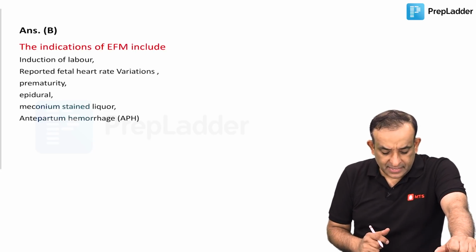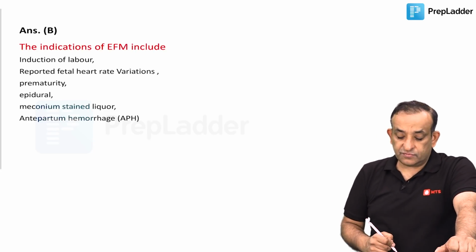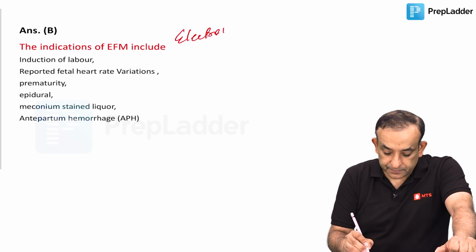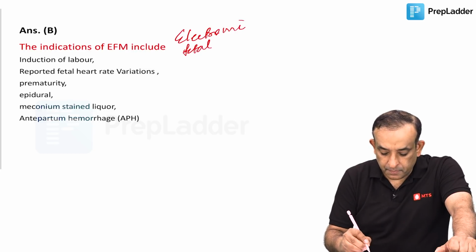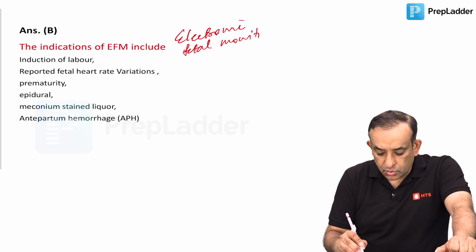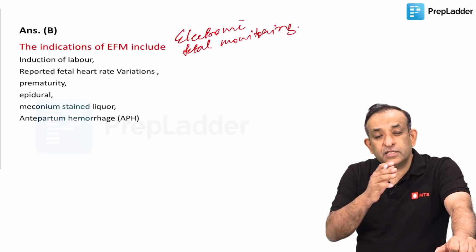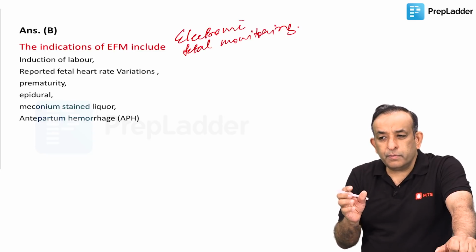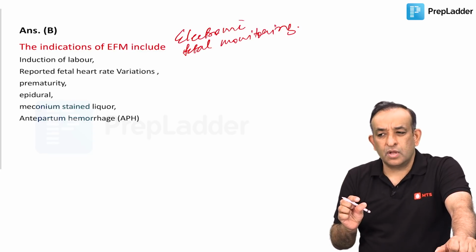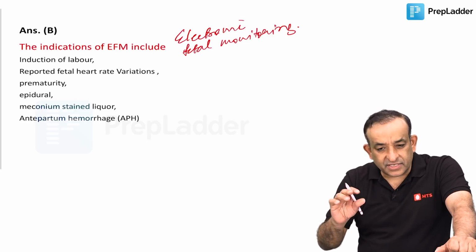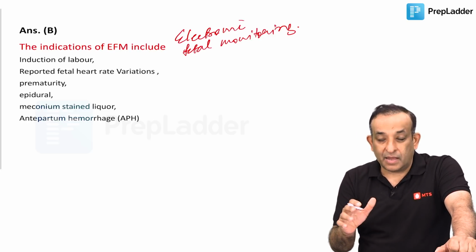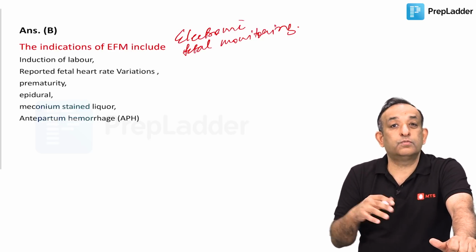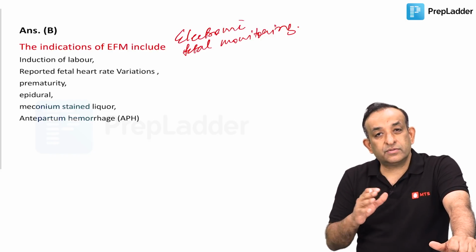In addition to that, I wanted to tell you the indications for electronic fetal monitoring. EFM is electronic fetal monitoring. We will not do continuous electronic fetal monitoring for all the deliveries, because doing that, you will be picking up very, very small variations also. Sometimes a bad connection in the apparatus can also give you a wrong reading. I'm not saying that always happens, but very small variations will get you very worried, and you may do more cesarean sections if you're doing continuous electronic fetal monitoring.